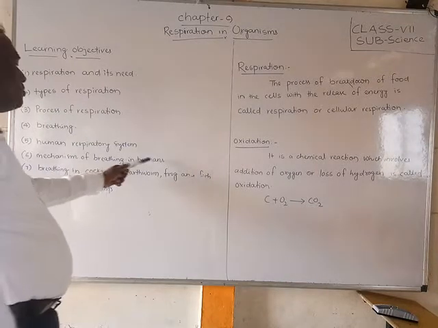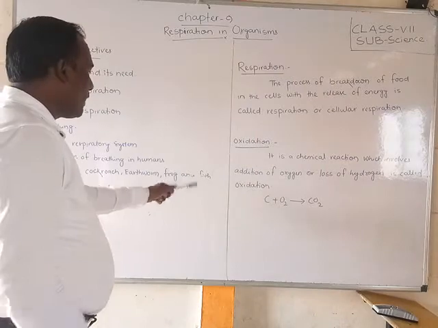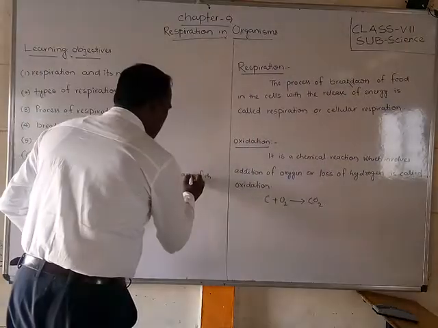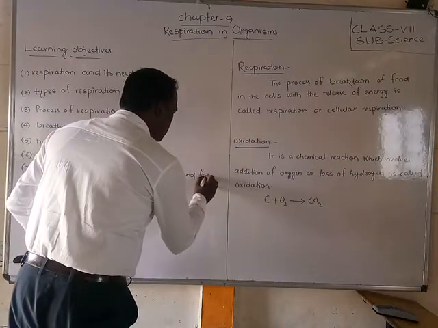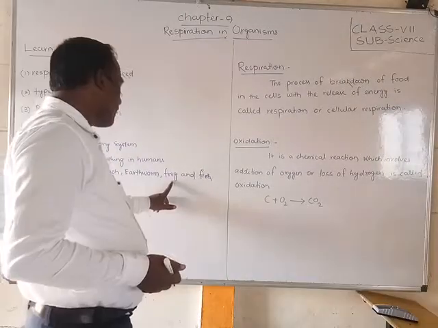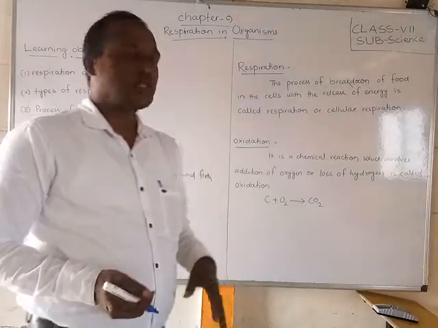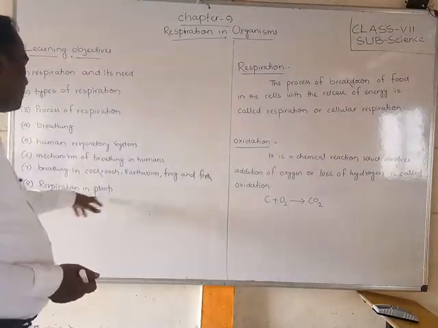Mechanisms of breathing in humans, and breathing in cockroach, earthworm, frog and fish. How they take breath, we will also discuss in this chapter. Next, respiration in plants.